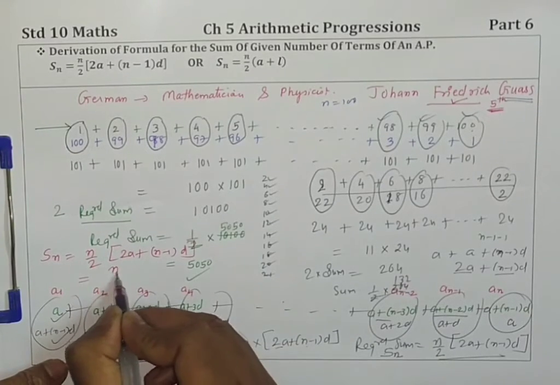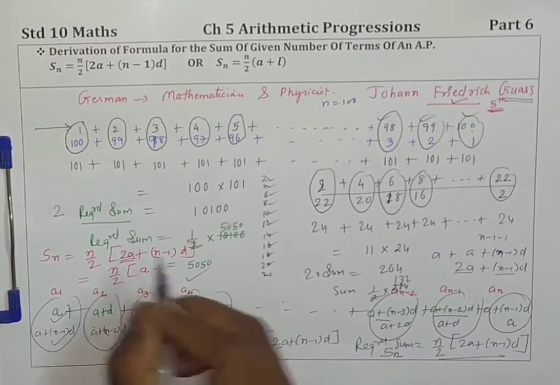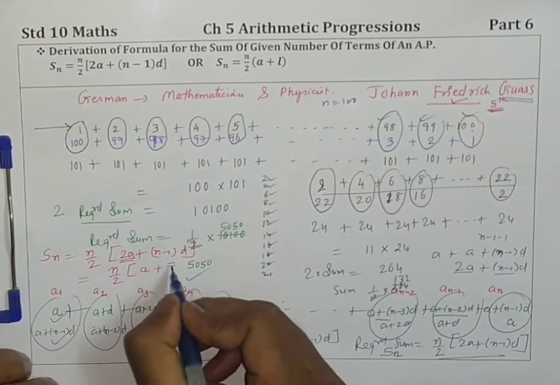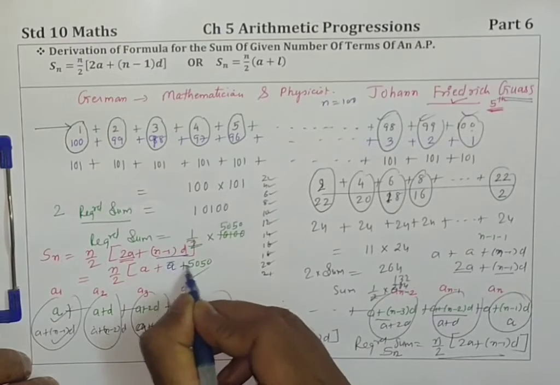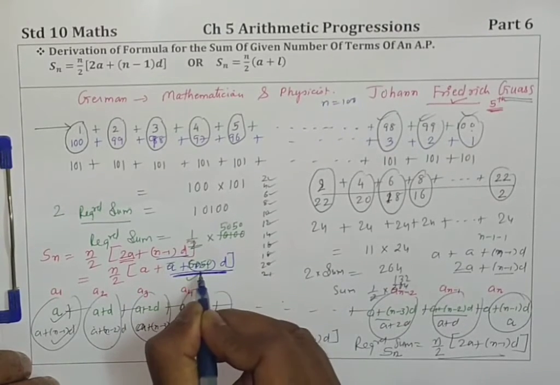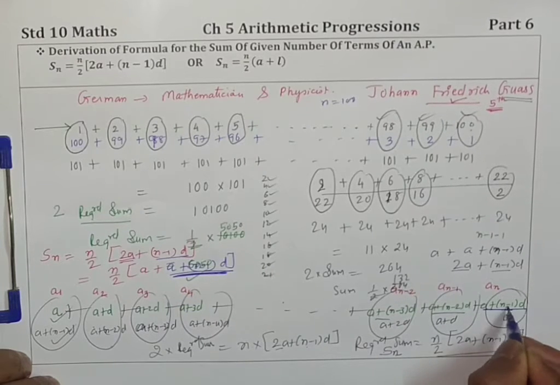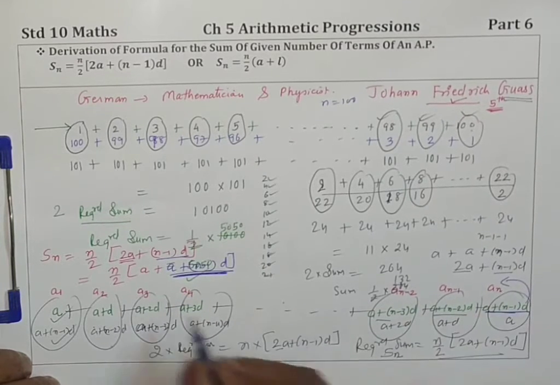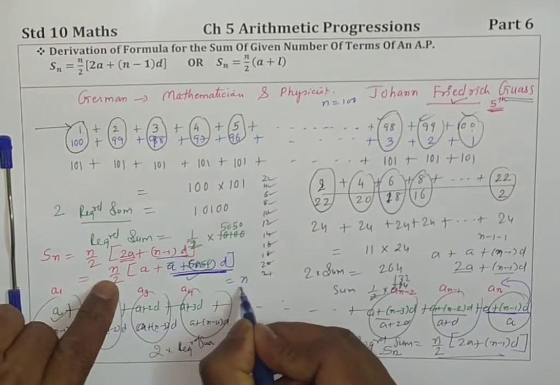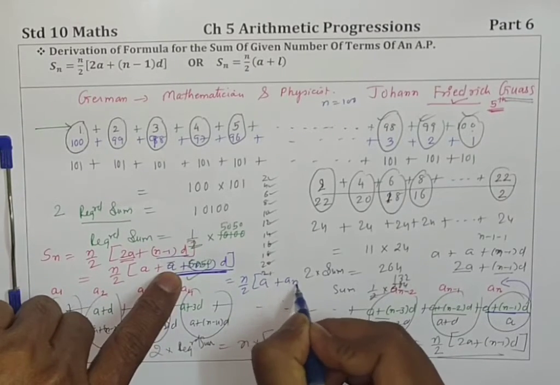Children, see how I write. N by 2 into 2a can be split as a plus a, and further plus n minus 1 into d. What is a plus n minus 1 into d? A plus n minus 1 into d, that is an. So here that is n by 2 into a plus this is an.